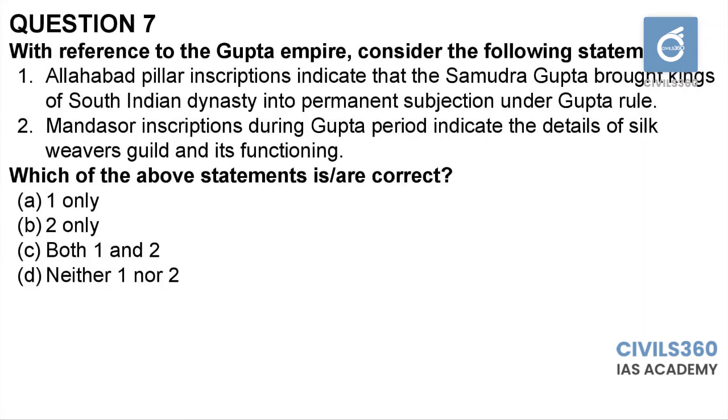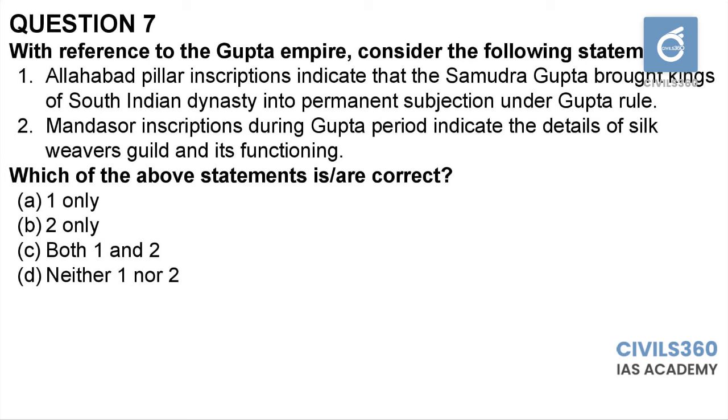Seventh question, with reference to the Gupta Empire, consider the following statements. Allahabad pillar inscriptions indicate that Samudra Gupta brought kings of South Indian dynasty into permanent subjection under Gupta rule. Mandasor inscriptions during Gupta period indicate the details of silk weavers guild and its functioning. Which of the above statements is or are correct? So these are two statements that are not directly found in any textbooks. So what you can do is connect the links and connect the basic ideas which you have studied about Gupta Empire during that period.